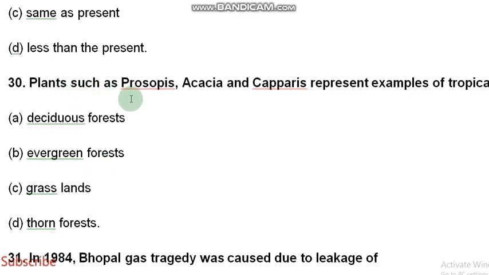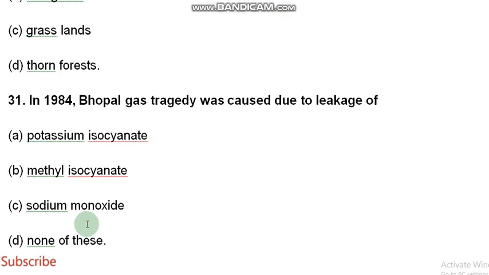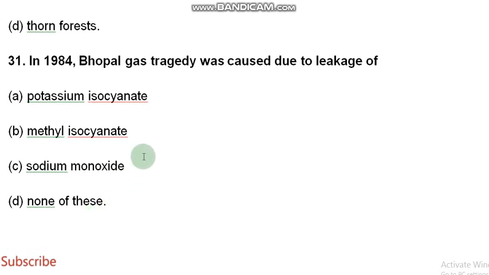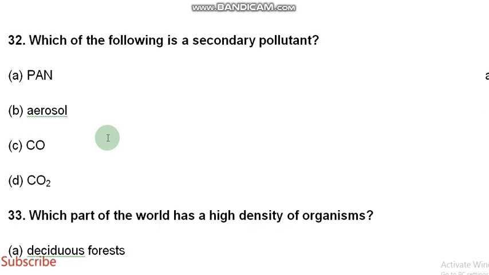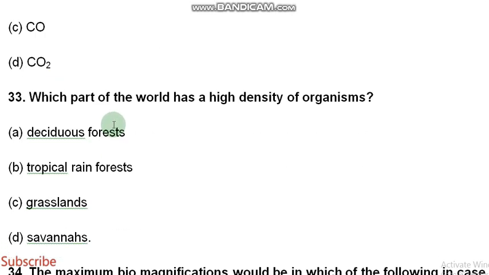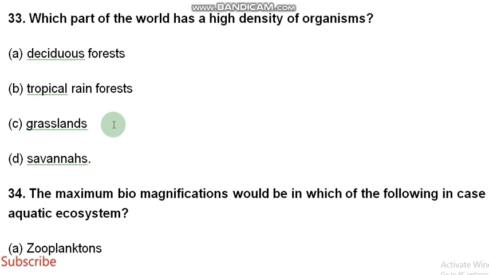Plants such as Prosopis, Acacia, and Capparis represent examples of tropical thorn forest. In 1984, the Bhopal gas tragedy was caused due to the leakage of methyl isocyanate. Which of the following is a secondary pollutant? PAN. Which part of the world has a high density of organisms?